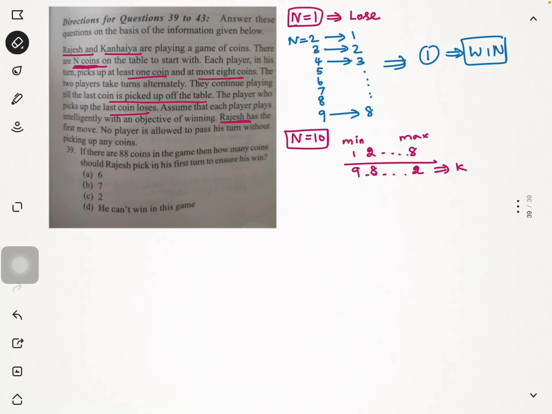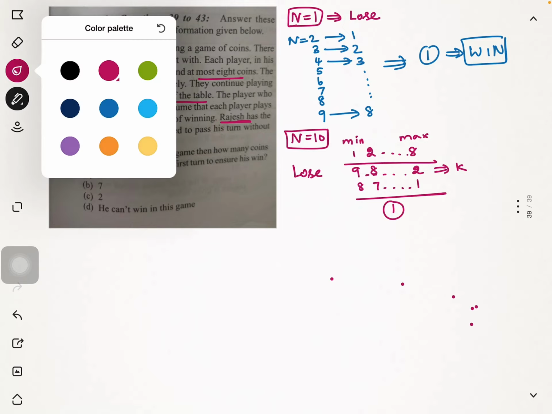Now what Kanhaiya will do is pick such a number of coins and leave me just 1 coin, and I will lose the game. Kanhaiya will pick 8 coins when there are 9 coins on the table. When there are 8 coins on the table, she will pick up 7 coins. When there are only 2 coins on the table, she will pick up 1 coin and leave me only 1 coin. And then with 1 coin, I'll have to pick up the last coin, which means I will lose this game. So I will lose this game once again.